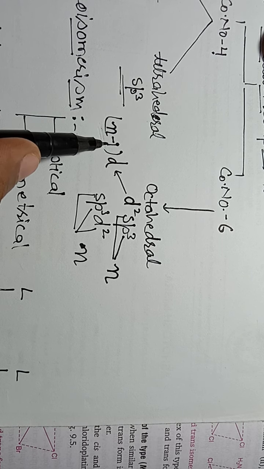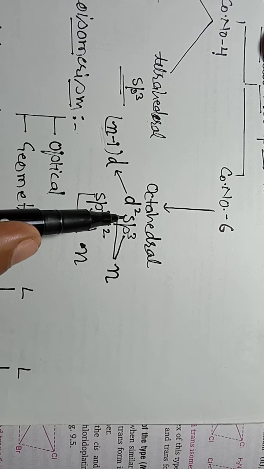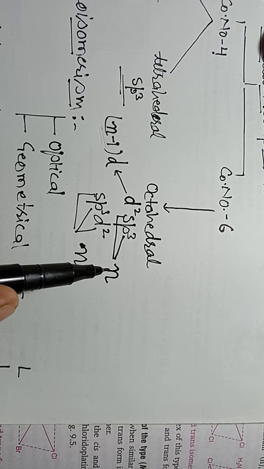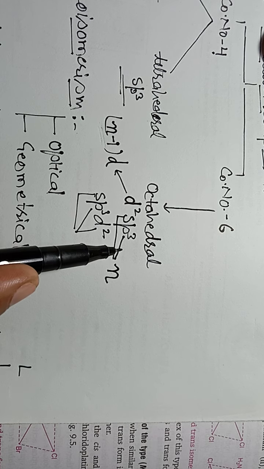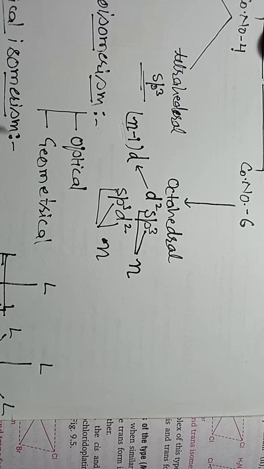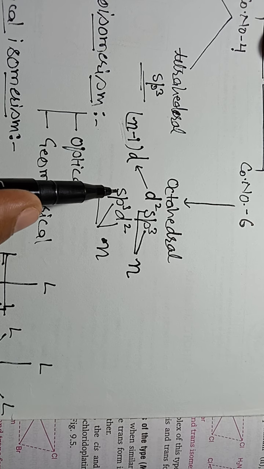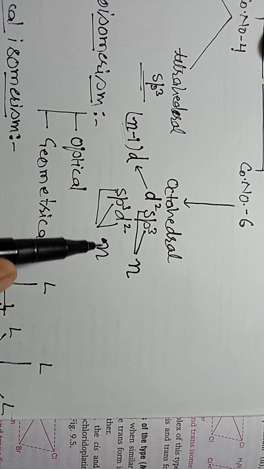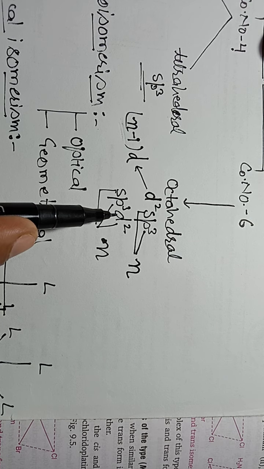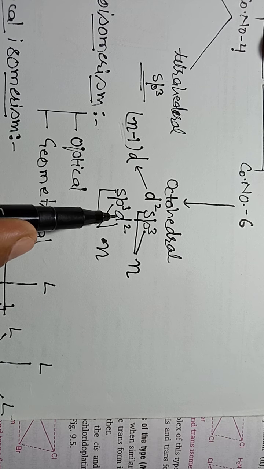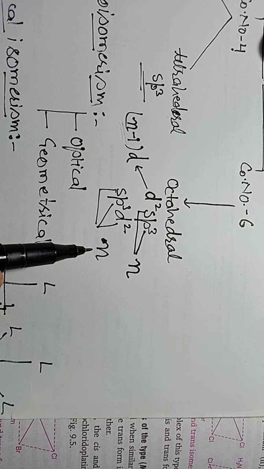So the d orbitals of the second last shell and the s and p orbitals of the last shell take part in this particular type of hybridization. Whereas here, all orbitals, s, p and d, belong to the ultimate or outermost shell, the n shell.